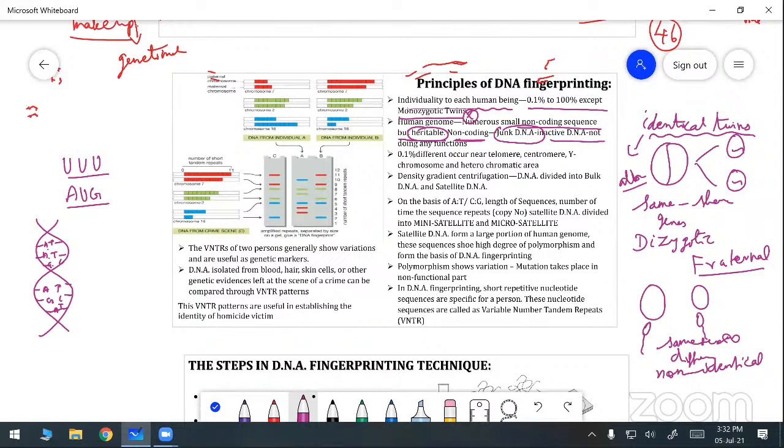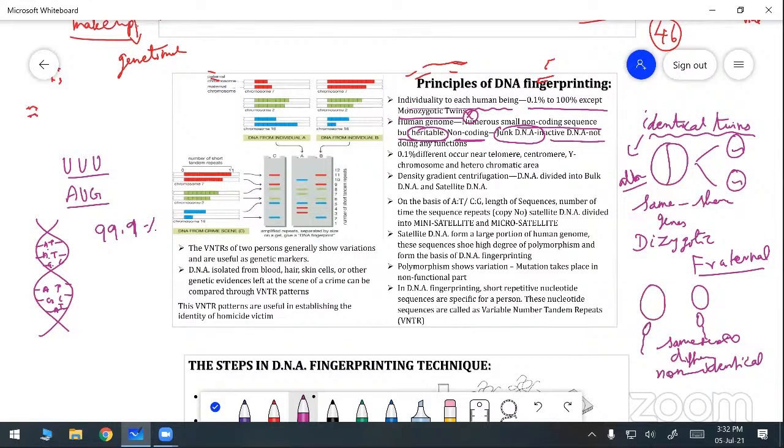That means 99.1% of the nucleotides are the same for every individual. More or less the same in each and every human being. All human beings have the same type of nucleotide sequences. That means how many percentage? 99.9% also we can take.